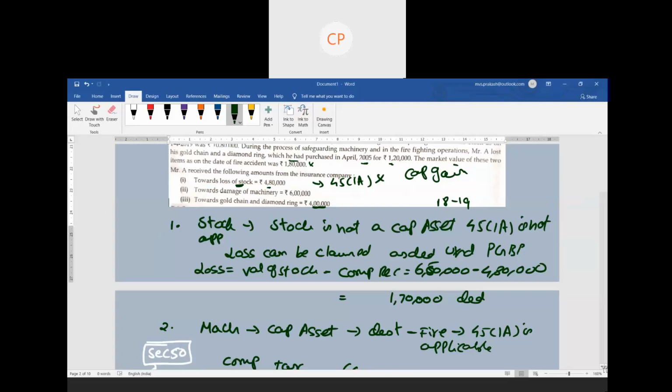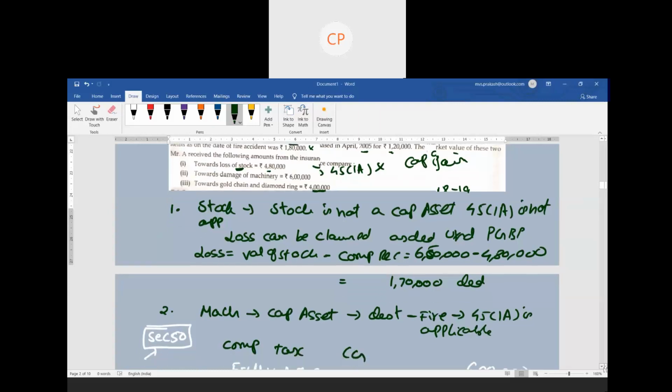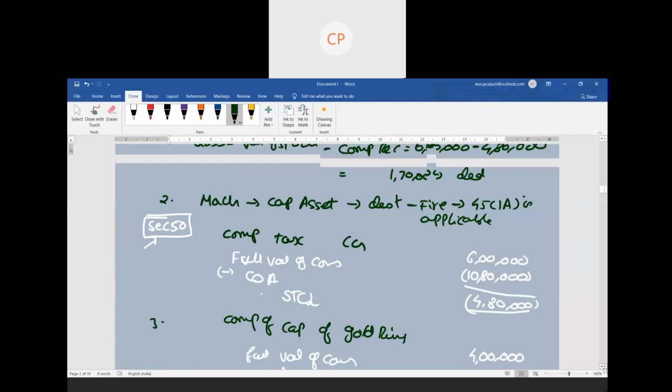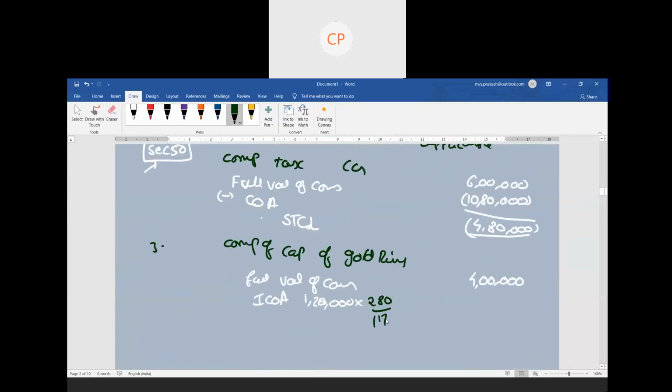Now, divided by 117, if I calculate, I will get the indexed cost of acquisition. 1,20,000 into 280 divided by 117, we will get an indexed cost of acquisition of 2,87,179.